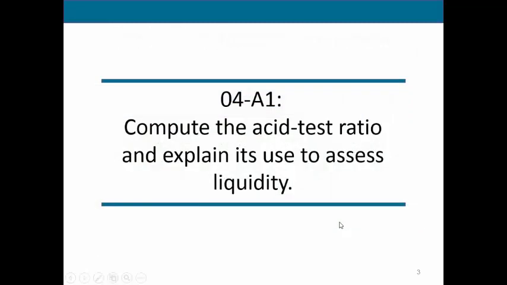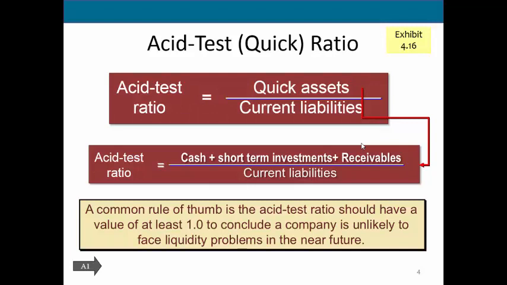Based on our income statements, we're going to look at a couple ratios. First, we're going to look at our acid test ratio and how it assesses a company's liquidity. We've already talked about other ratios, for example, the current ratio. The current ratio, if you'll remember, is simply your current assets divided by your current liabilities. The acid test ratio is very closely related to the current ratio. It's simply more stringent. So here's our formula for the acid test ratio.